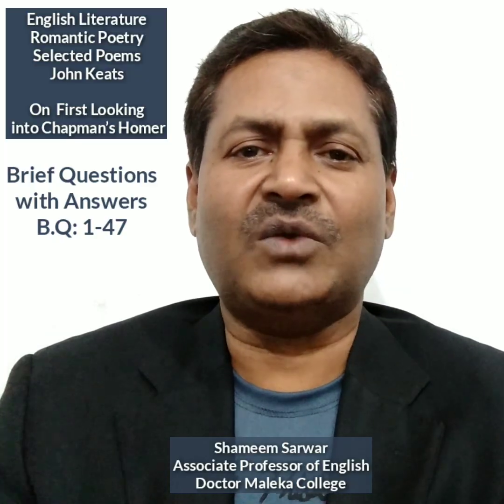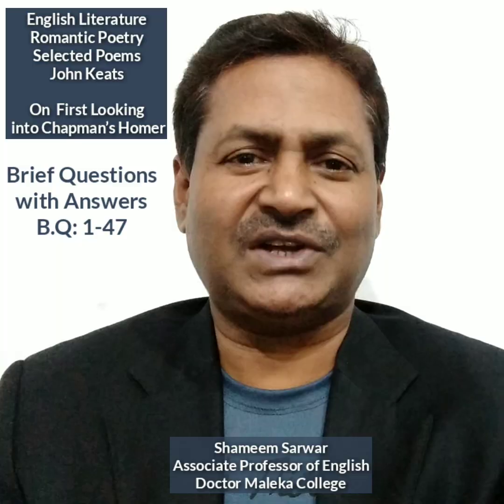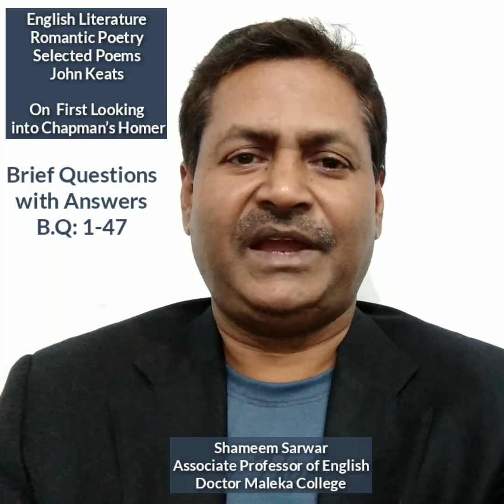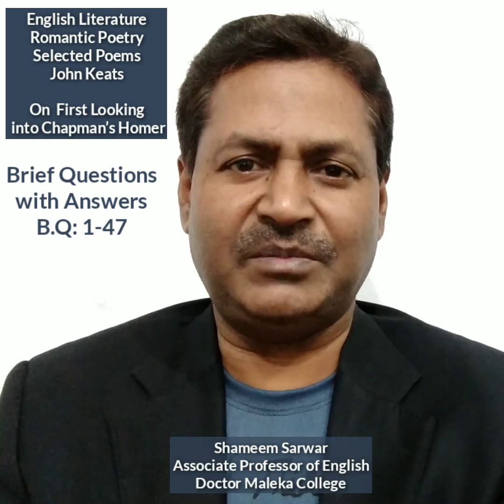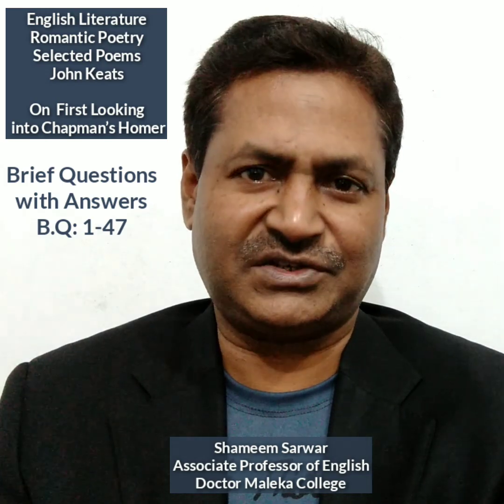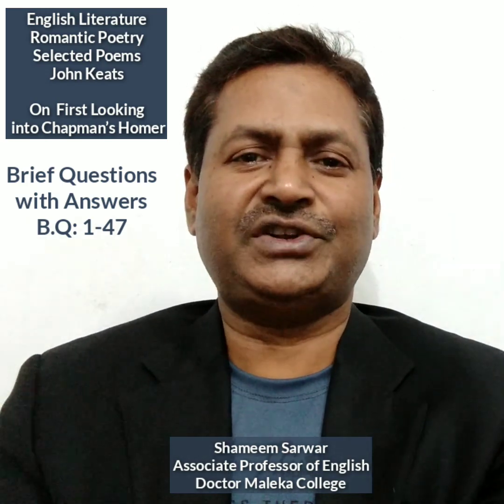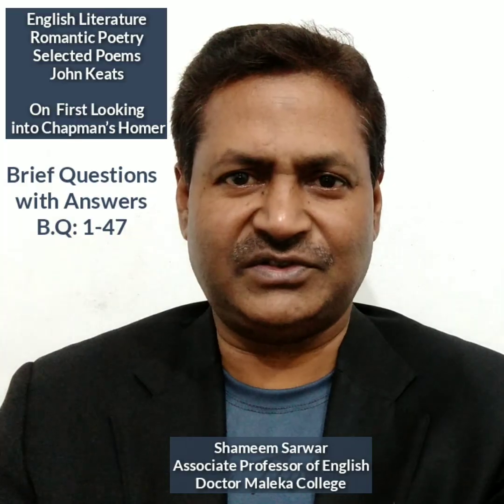Question 9. What is the rhyme scheme of the Italian or Petrarchan sonnet? Answer. The rhyme scheme of the octave is A B B A, A B B A, and that of the sestet is varied. Question 10. What is an octave? Answer. An octave is the first 8 lines of the Italian or Petrarchan sonnet.